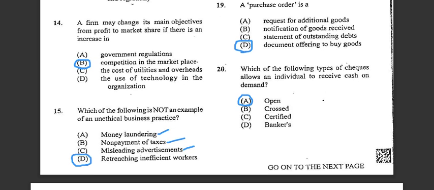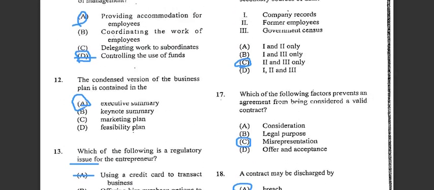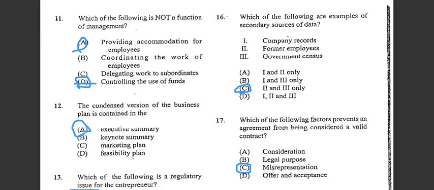Alright, number 15. It says which of the following is not an example of an unethical business practice. So here we are talking about retrenching the inefficient workers. So the answer for number 15 would be D, retrenching the efficient workers. Alright, good. Number 16 here, it says which of the following are examples of a secondary source of data.